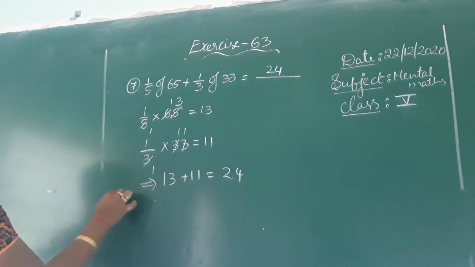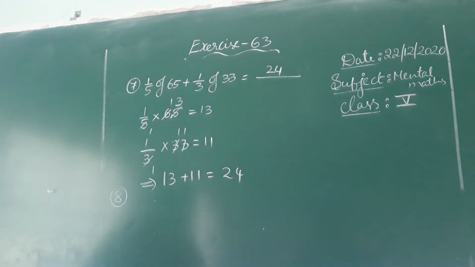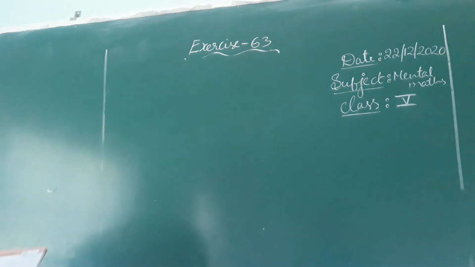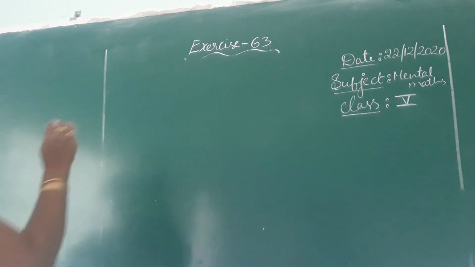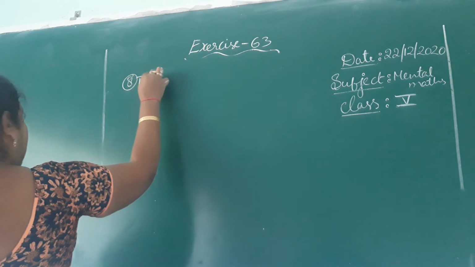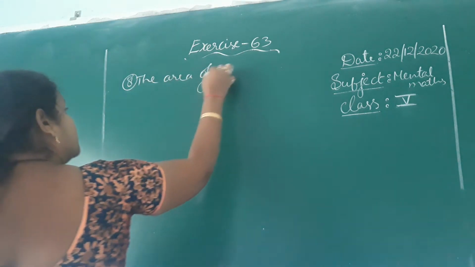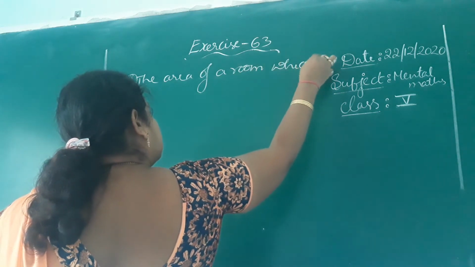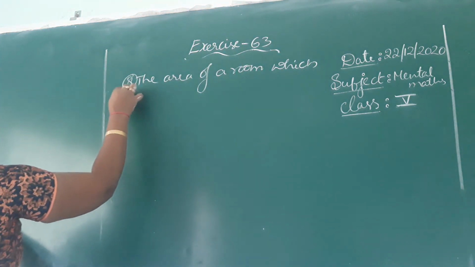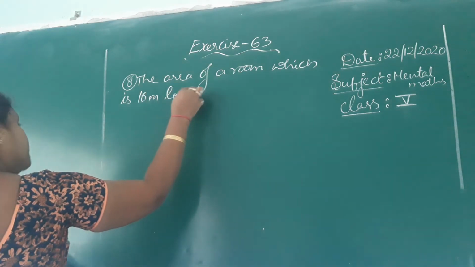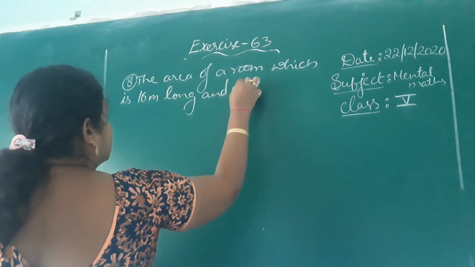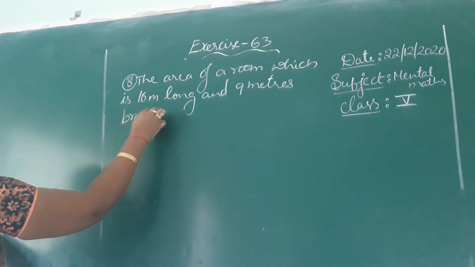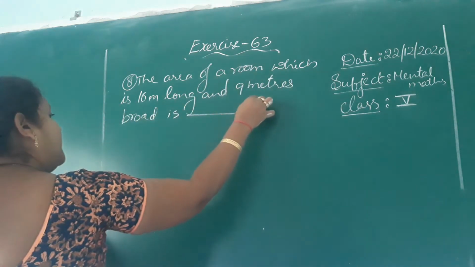See the 8th one. The area of your room, which is 16 meters long and 9 meters broad, is how many square meters?